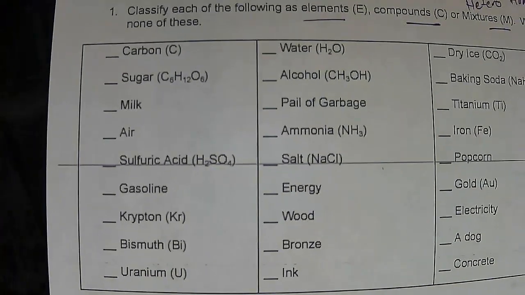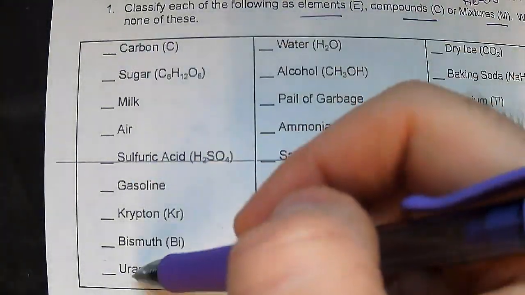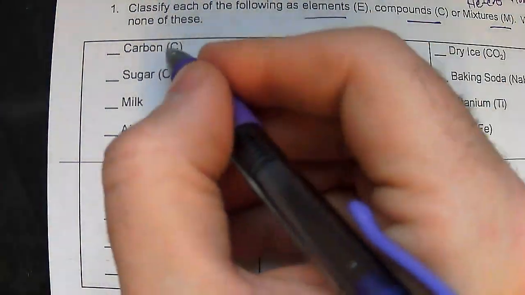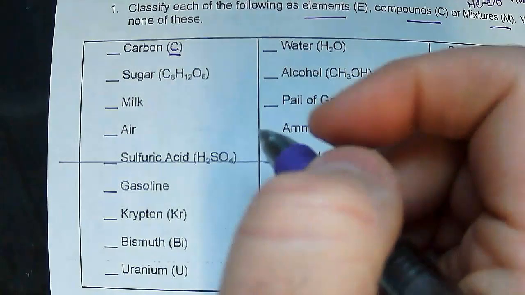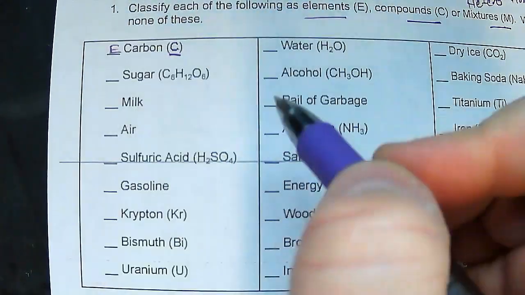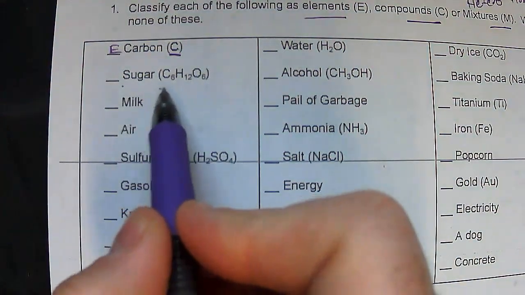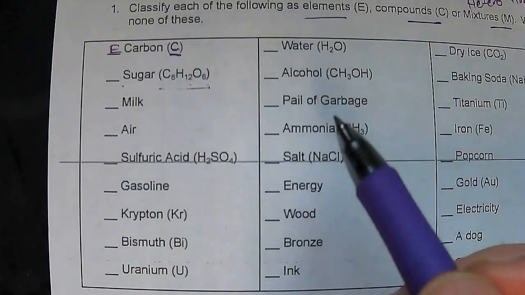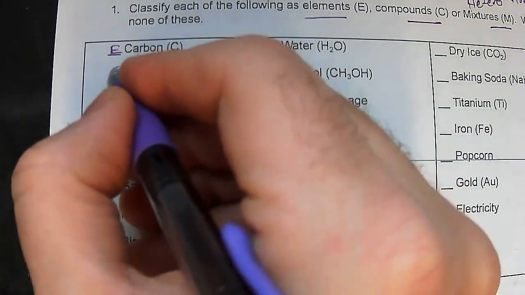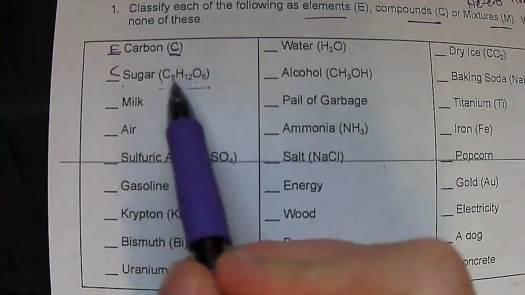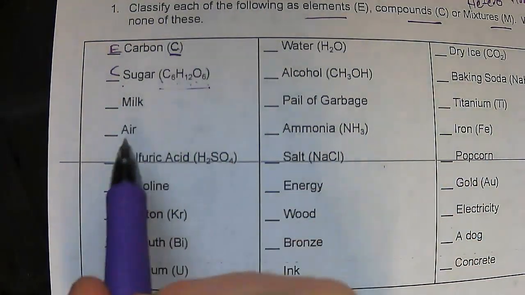I'm just going to take this by column and we'll go through it. So carbon, that is a singular element. It's one capital letter. This is on the periodic table, so carbon is an element. Sugar, it gives you the formula of sugar here, C6H12O6, so that is a compound. Several elements bonded together, giving you one formula.